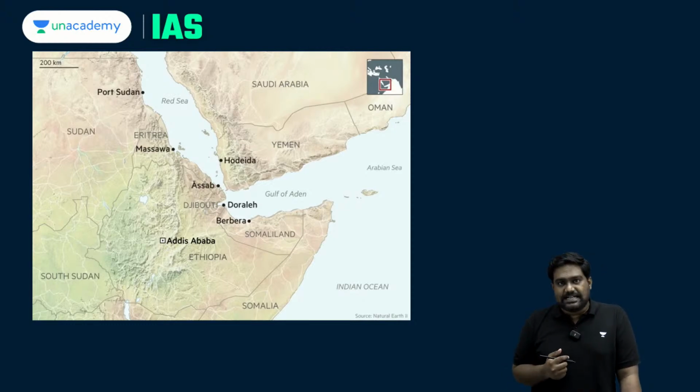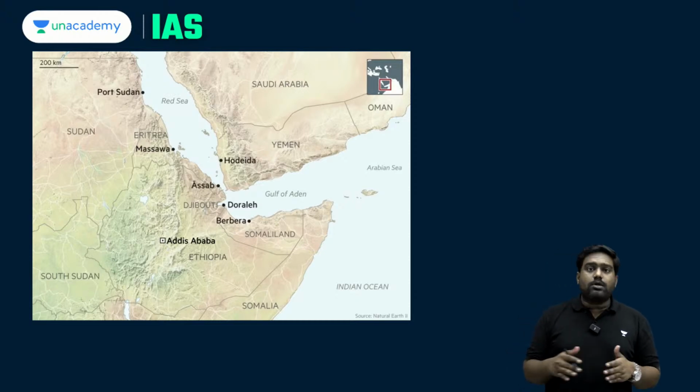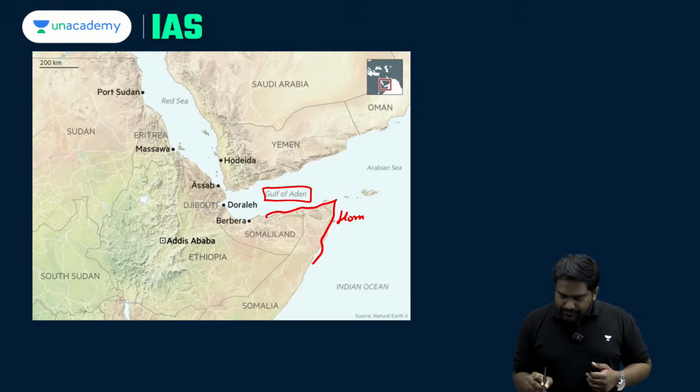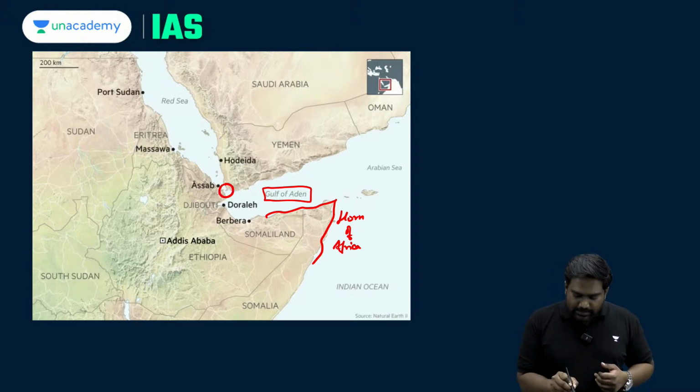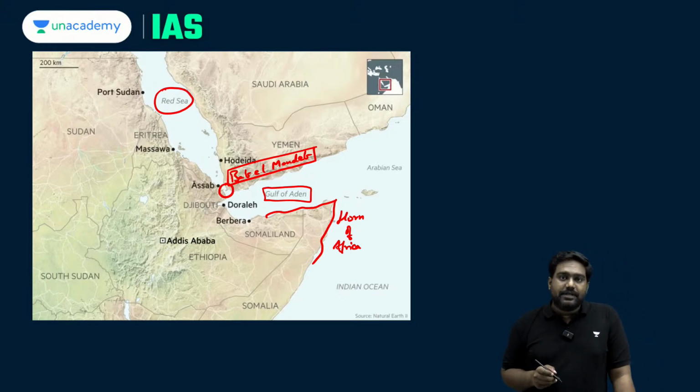So here you are looking at the map of Horn of Africa. You can see the Gulf of Aden. You can see the Horn of Africa over here. You can also see the Bab el-Mandeb Strait. Bab el-Mandeb is a strategic choke point that connects the narrow Red Sea with the Gulf of Aden. It's a very important shipping lane as well.